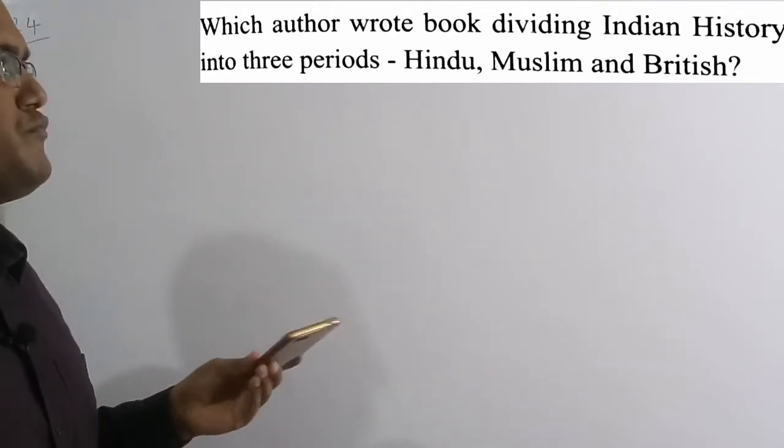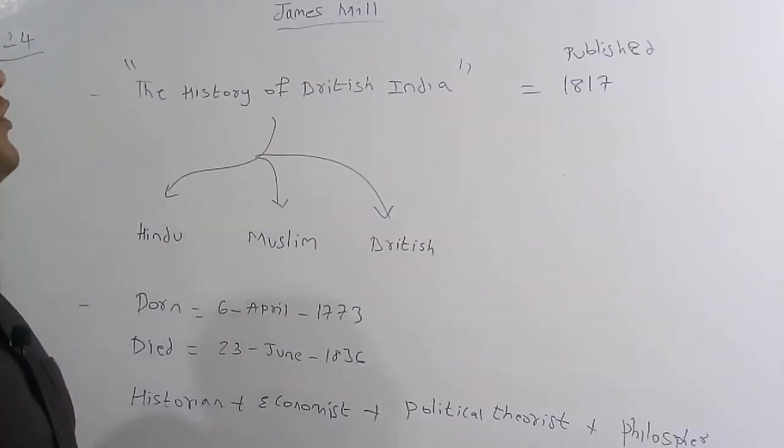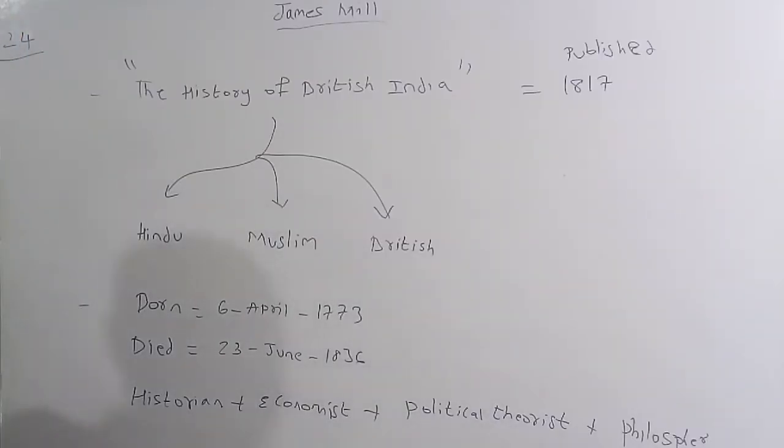So let's discuss some more facts about this. Now we are going to discuss some of the important facts of James Mill. He was born on 6th April 1773 and died on 23rd June 1836.